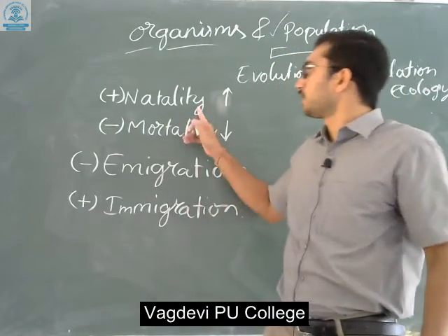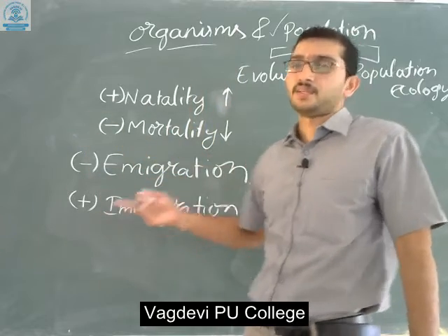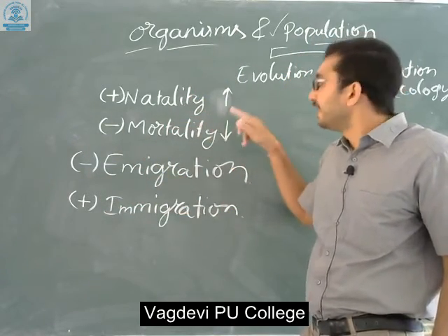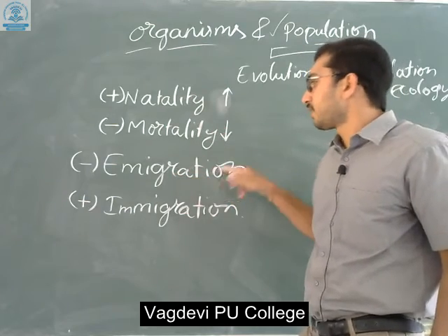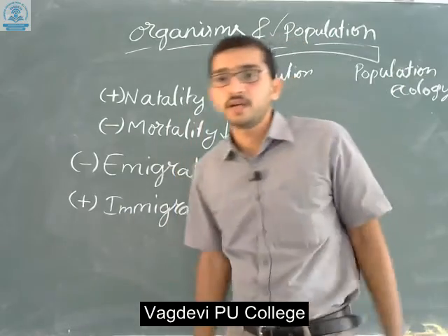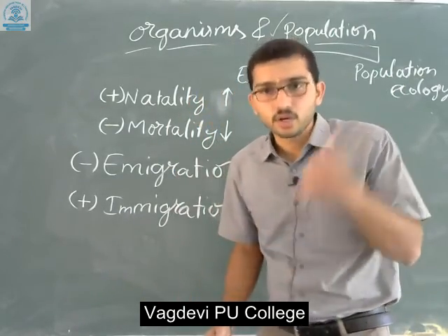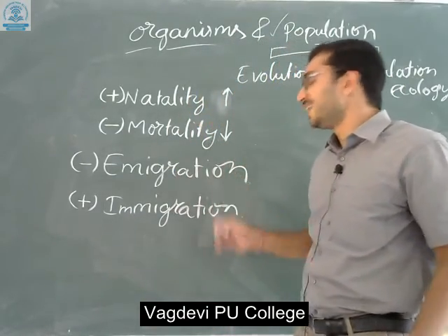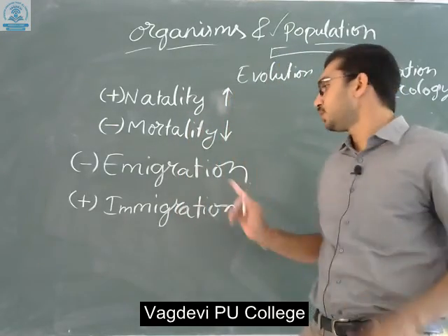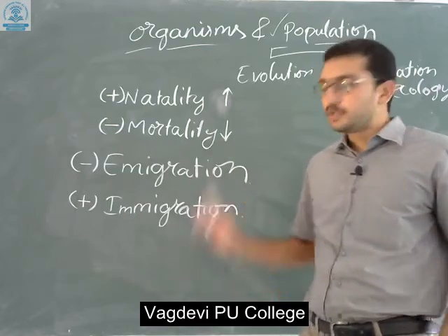Natality means number of births, mortality, in contrast, is number of deaths. Emigration means a group of species comes out of a specific group. Immigration means a single species comes into a new habitat.